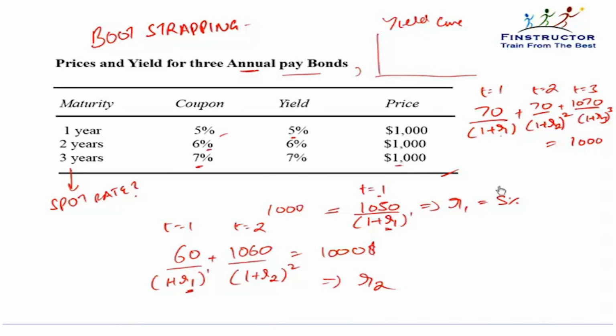Now we know R1, that is 5%. We know R2, that we calculated from the 2-year bond. If we substitute in this, will we be able to calculate the value of R3? Because that will be the only variable left. Similarly, from a 4-year bond, we're going to compute R4, R5, so on and so forth. This is the process of bootstrapping, that is computing the yield curve or the spot curve from coupon bonds rather than strips or zero coupon bonds.